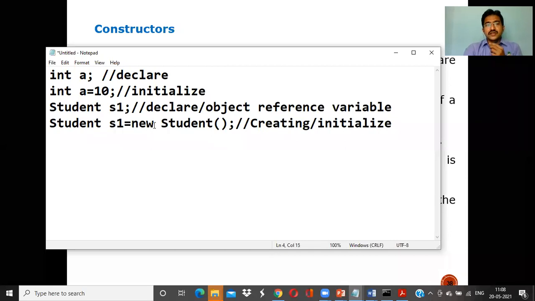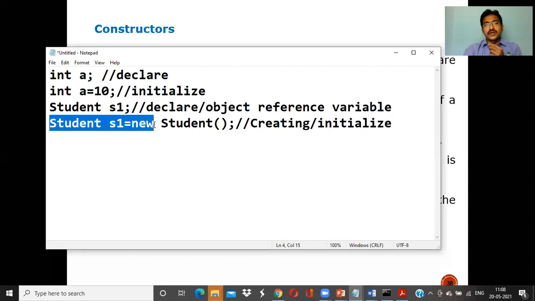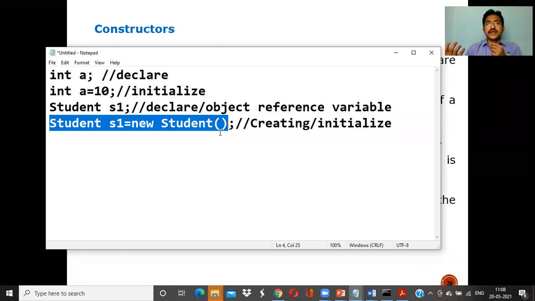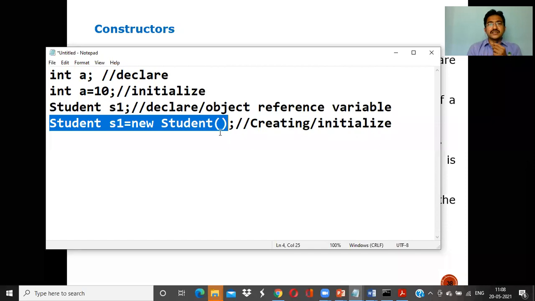be, whenever this is up to here, it is declaring an object reference, up to here is creation of an object, and up to here is initialization of an object. To initialize is nothing but, in the previous example, once you created an object, you had to assign it. How do you initialize a variable? With the help of the assignment operator, a equal to 10, the value 10 you are initializing to a with the help of the assignment operator. Initialization means assigning a particular value to a particular variable.